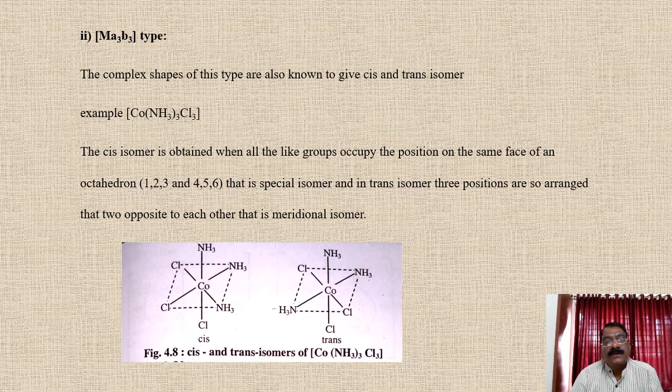So when there are similar ligands at 1, 2, 3 or 4, 5, 6, at that time that isomer is called the cis isomer, or it is called facial isomerism.